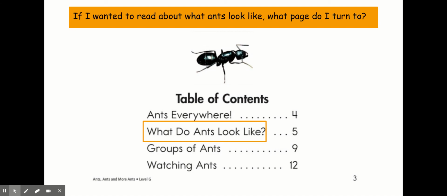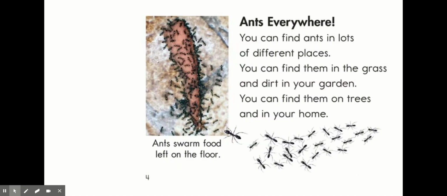If I wanted to read about what ants look like, what page do I turn to? Ants everywhere. You can find ants in lots of different places. You can find them in the grass and dirt in your garden. You can find them on trees and in your home.